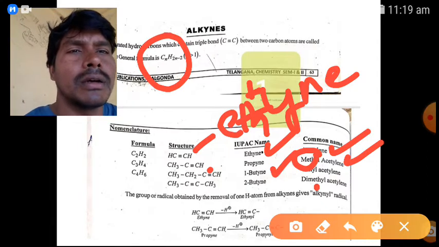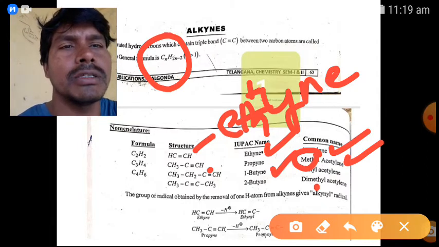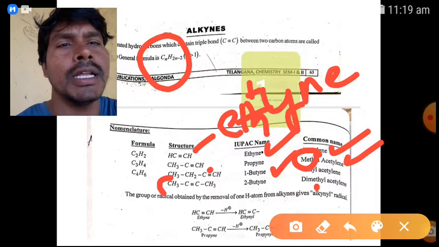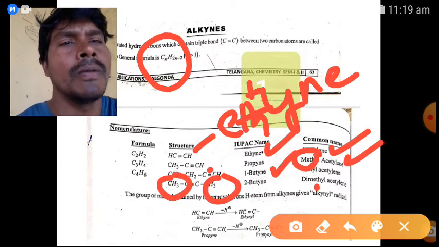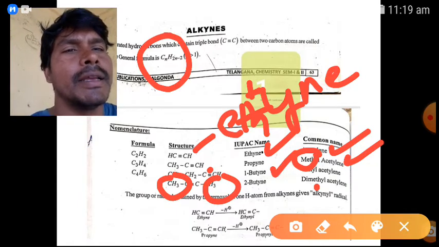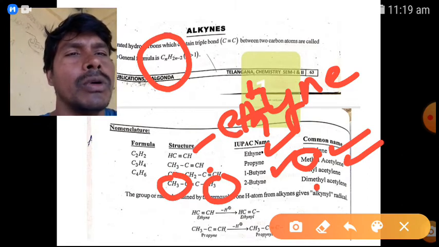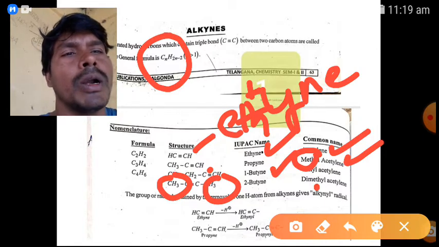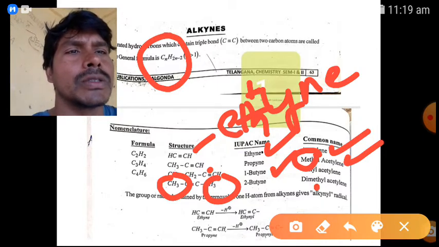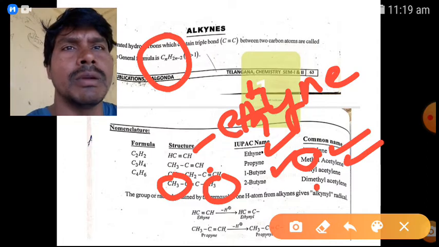Another structure is also possible, where two methyls are substituted, dimethyl acetylene. This is the 2-butyne compound. The 2 indicates the place of the triple bond, the second carbon.